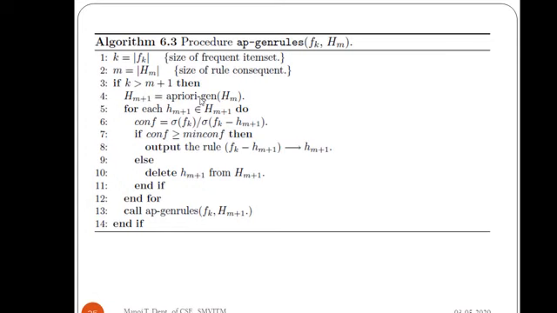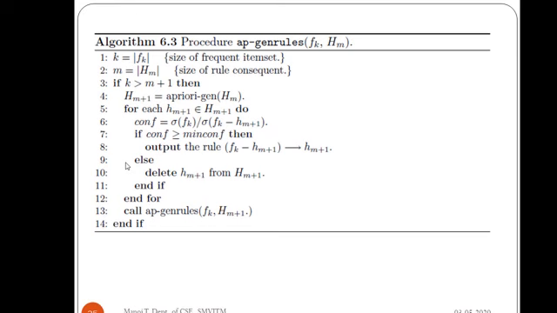First you compute k, that is the size of the frequent item set, then m equal to the size of the rule consequent, then you check whether the size of the frequent item set is greater than the size of the rule consequent. If that is satisfied, then you compute all the rule consequents, then go on examining each rule consequent, where you compute the confidence. Based on the confidence, you decide whether to keep that rule or discard it.